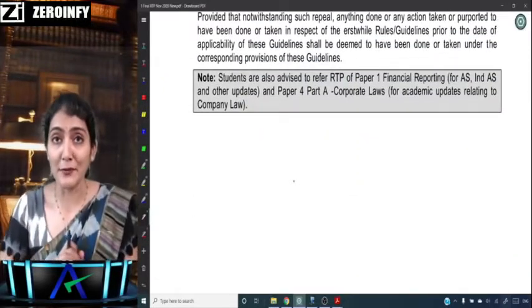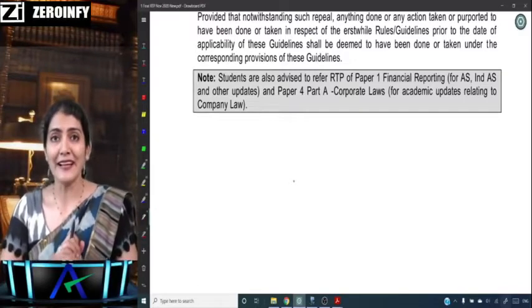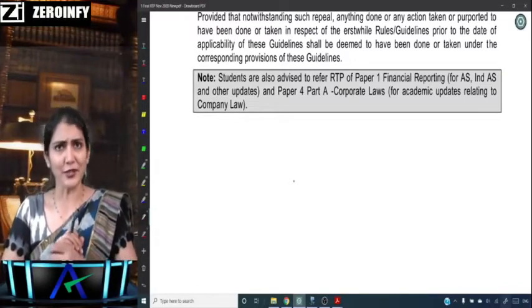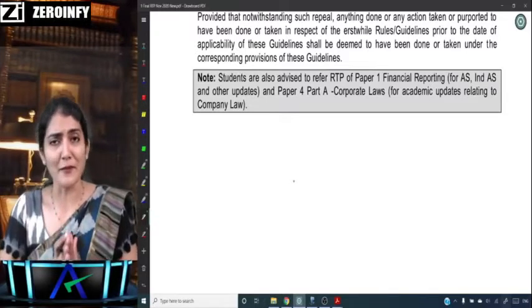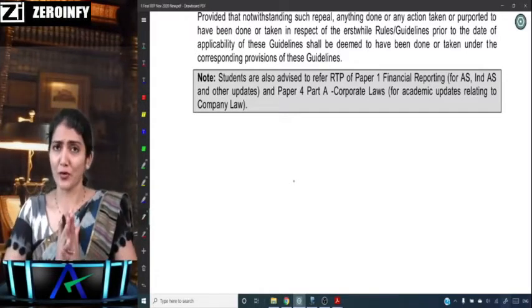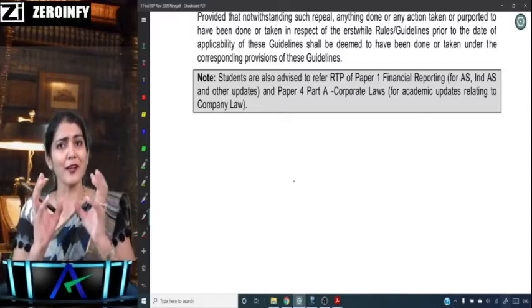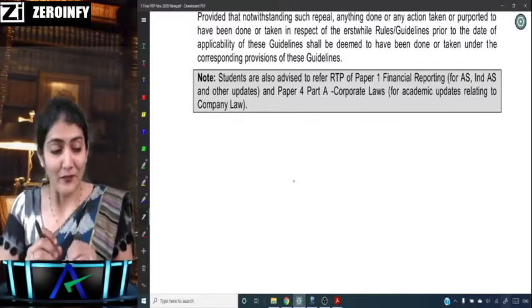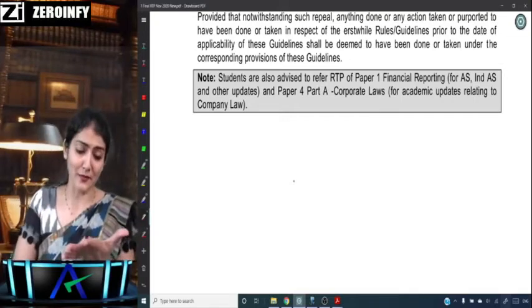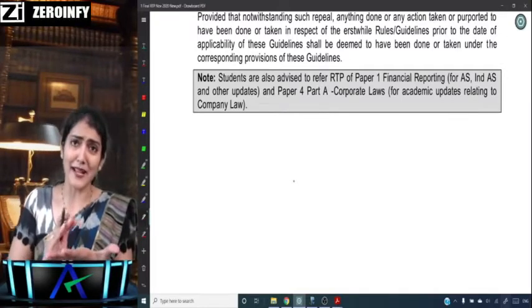Okay, so you might have realized by now that you have done your first study, you've done your classes for audit, you've done some revision also, you've prepared some notes also, but still that confidence is a matter of nervousness only. And you open the book again and then you say, I remember, but I don't remember.